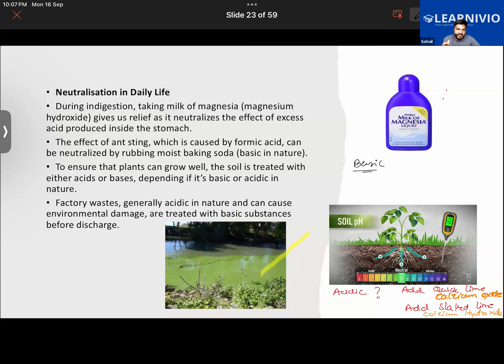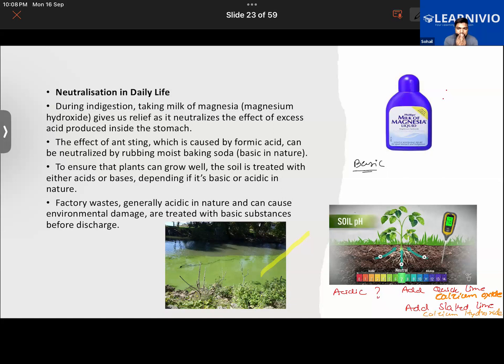I'm giving you a few seconds to think. The question is: if the soil is too basic in nature, what should be added to neutralize it?